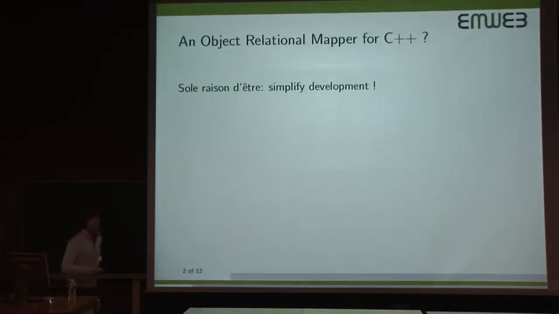So why would we want to have an ORM for C++? Well, not only because there is one for every language out there, and a really good library is lacking for C++, so that would be one reason. That doesn't make a lot of sense, but the real reason is that we want to simplify our development. You have to keep in mind that using SQL, I don't think it's very difficult. SQL is a very simple language, and so we should make sure that we don't complicate using SQL.